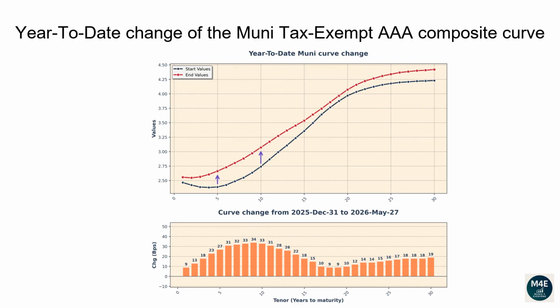The 1-year tenor changed 9 basis points. The 2-year tenor changed 13 basis points. The 5-year tenor changed 27 basis points. The 10-year tenor changed 33 basis points. The 20-year tenor changed 10 basis points. The 30-year tenor changed 19 basis points.